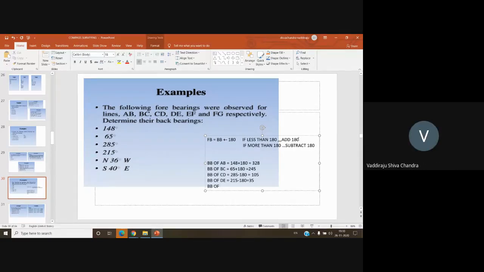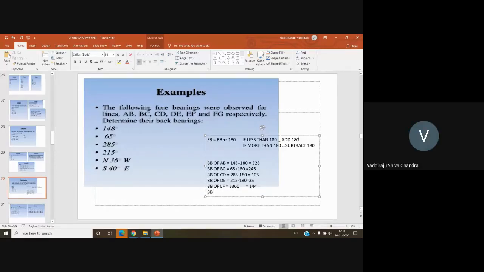Back bearing of EF is actually south 36 degrees east. If you convert it into whole circle bearing, what is the value? 144 degrees.